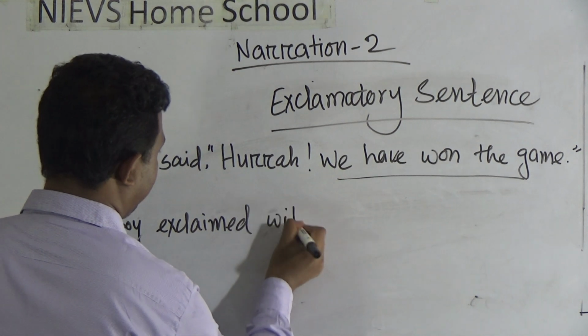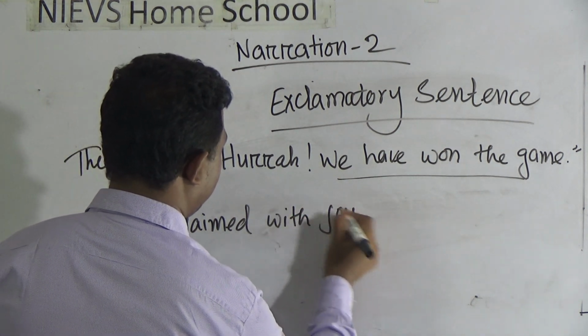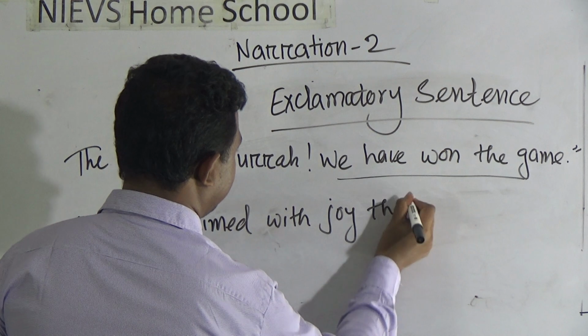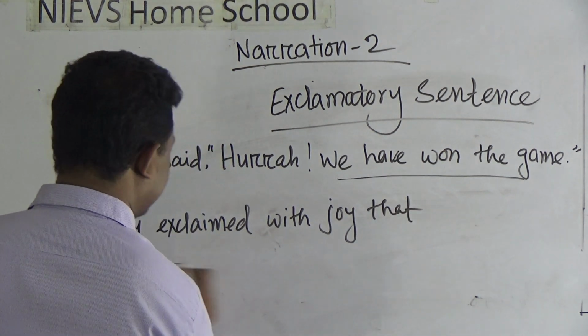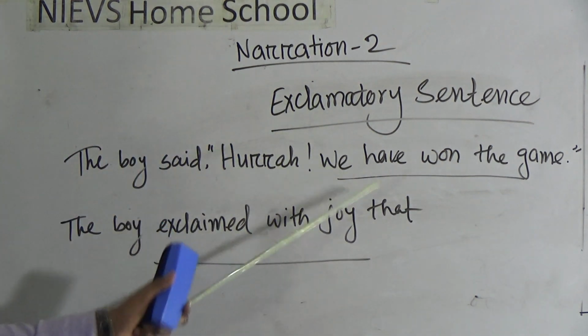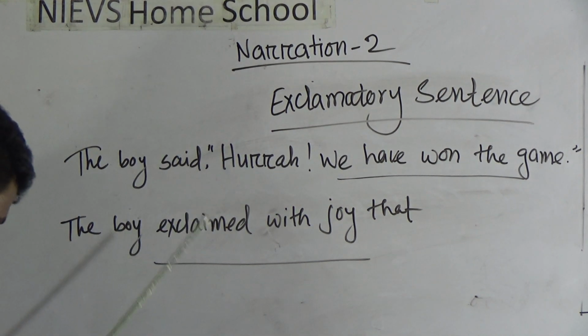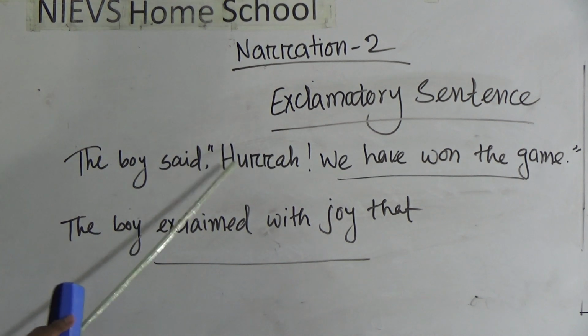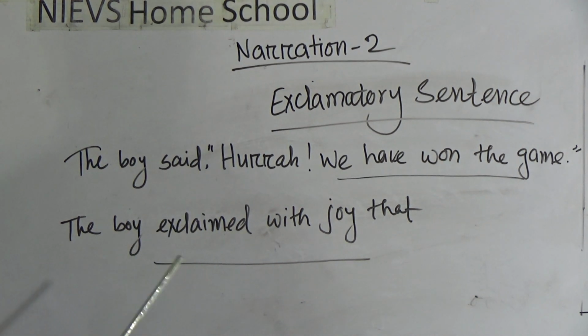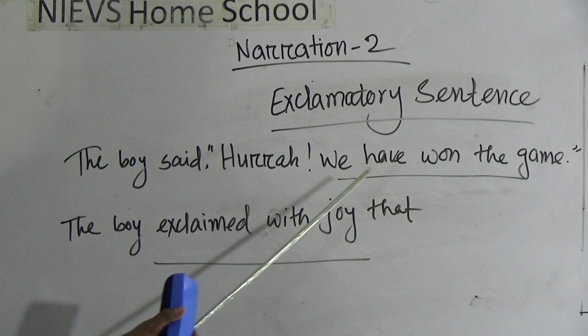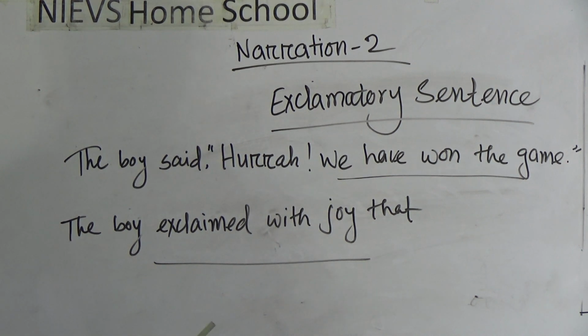with joy that. Why have I written this extra part? Because it's an exclamatory sentence and it expresses something like joy. But if it expresses something like sorrow, then we have to write that the boy exclaimed with sorrow. Whether it is anything for surprise or wonder, then we will write the boy exclaimed with wonder that.